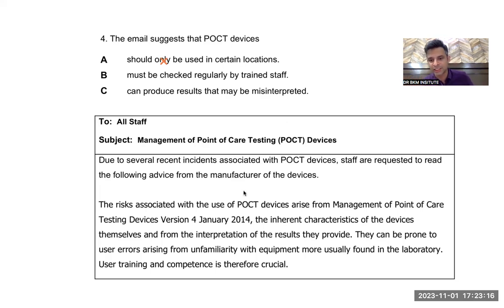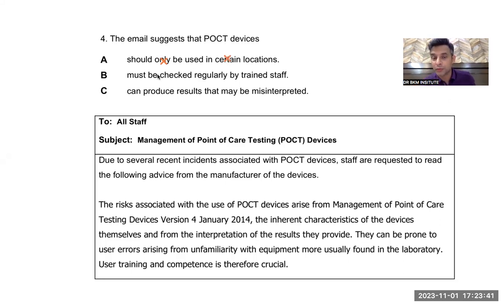First of all, there is nothing that is talked about locations. Even if they had talked about location, the word "only" is not given to say it should be used only in this location or that location. First, the word location is not given. Second, the word "only" is very important for me to eliminate. The word "certain" is also one of the words that goes for elimination.